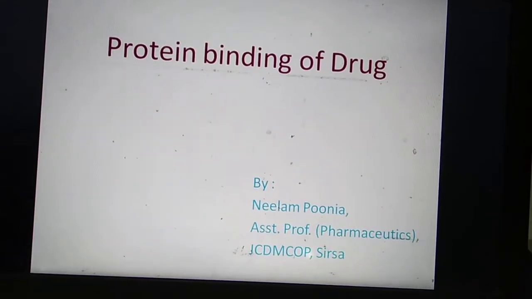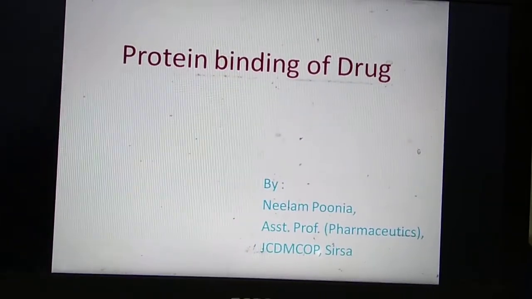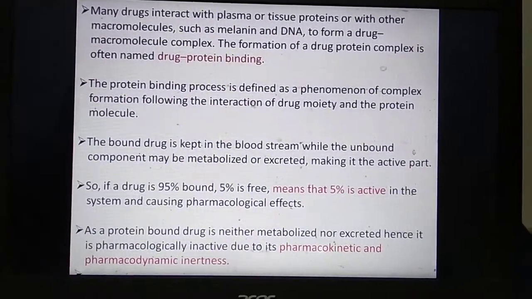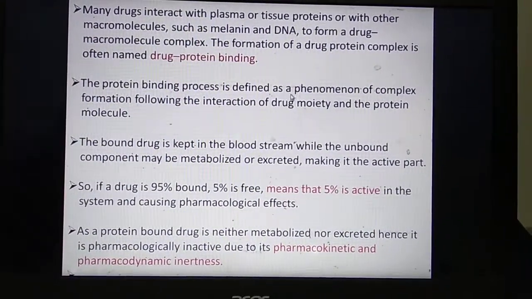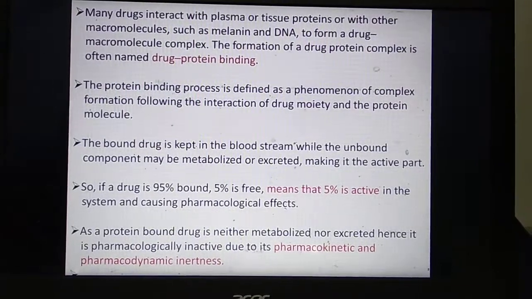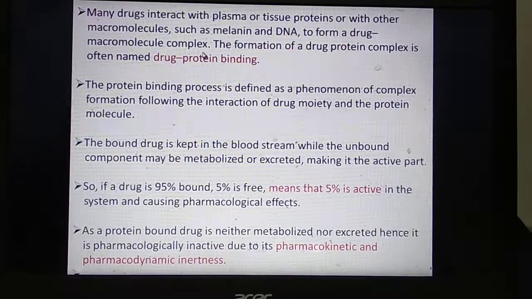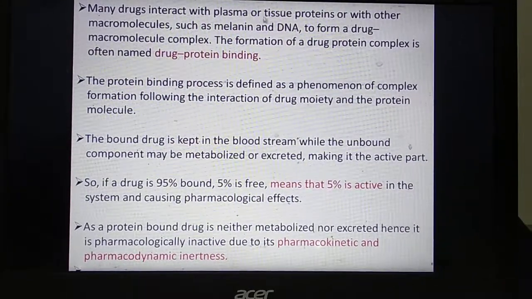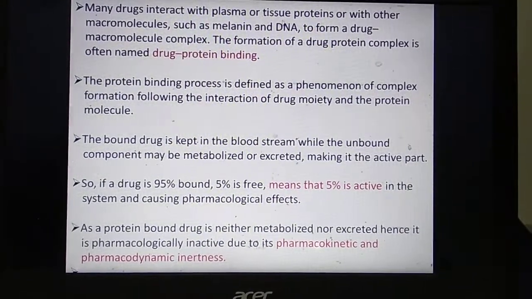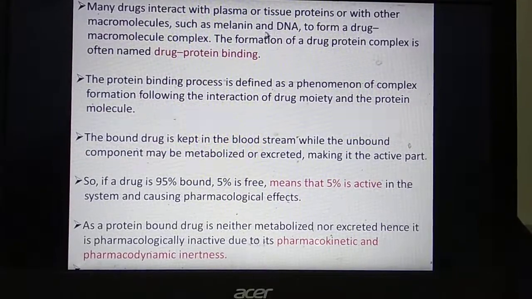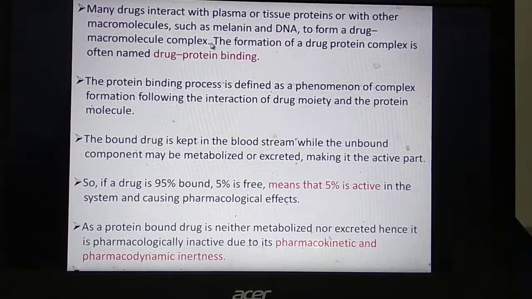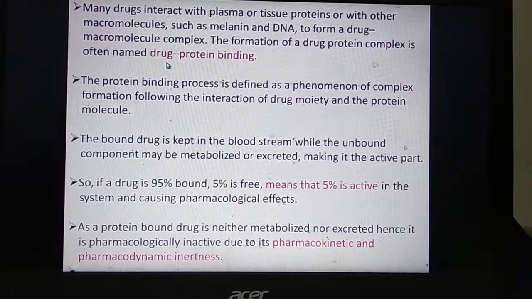Next topic is protein binding of the drugs. If the drug forms a complex with the protein, this phenomenon is known as complex formation, or protein drug binding. The drug can interact with the plasma components, the tissue proteins, or other macromolecules such as melanin and DNA to form a drug macromolecule complex. This complex is known as drug protein binding.